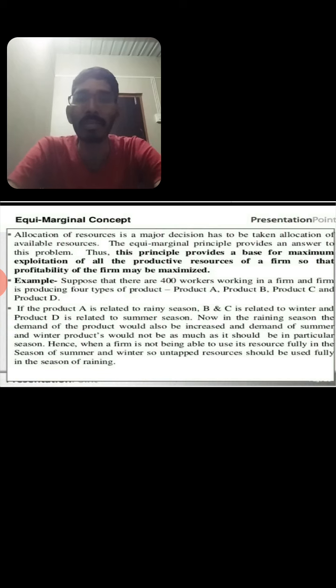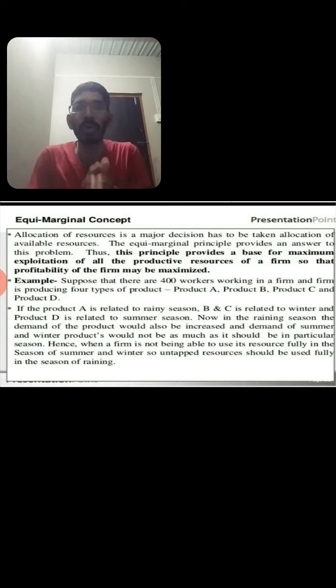It means that according to the equimarginal principle, we have to use all the factors of production equally. In the combination of the factors of production, the marginal or additional value of the contribution of every kind of factor of production should be allocated equally. That is called the equimarginal concept.